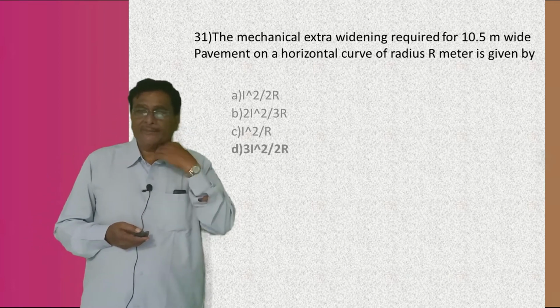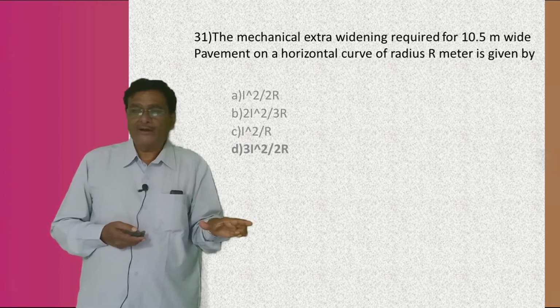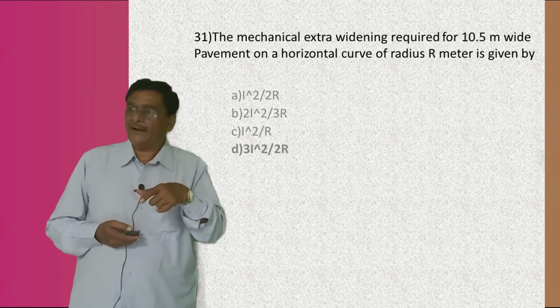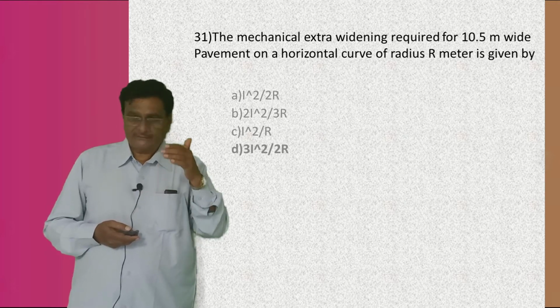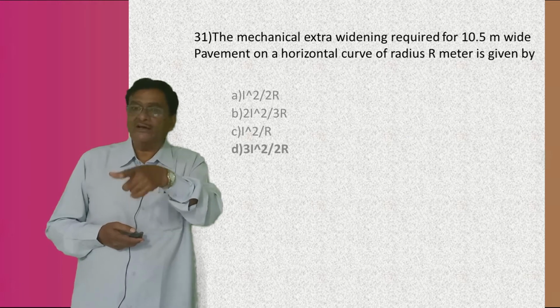Okay, right? The mechanical extra widening required for a 10.5 meter wide pavement. So again, what is the 10.5 meter? The 10.5 divided by 3.5 will be how much? So 3.5 plus 7 meter plus another 3.5, that is a 3 lane road, correct or not? It is a 3 lane road.